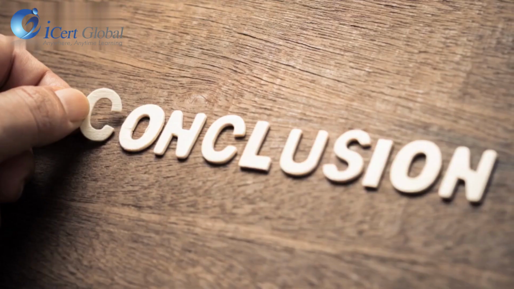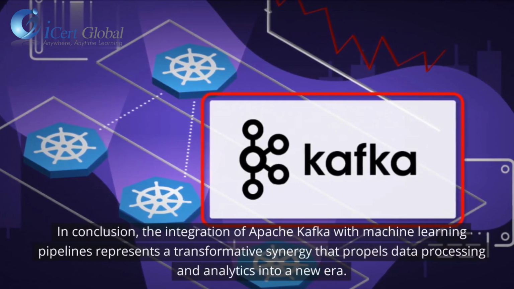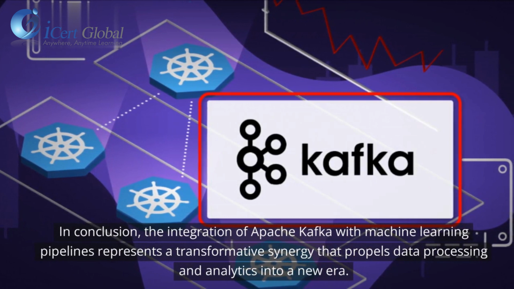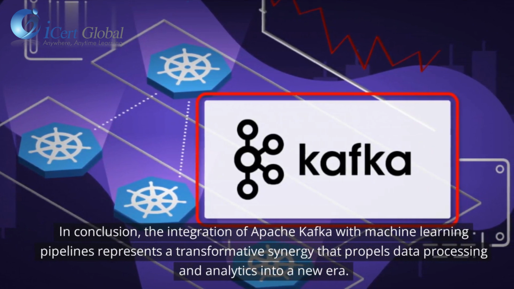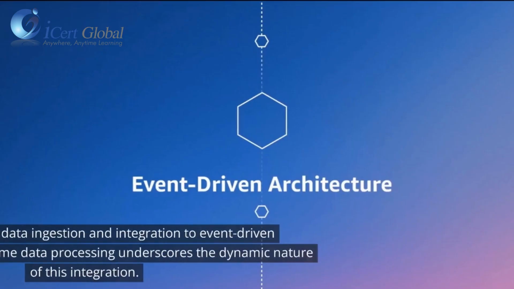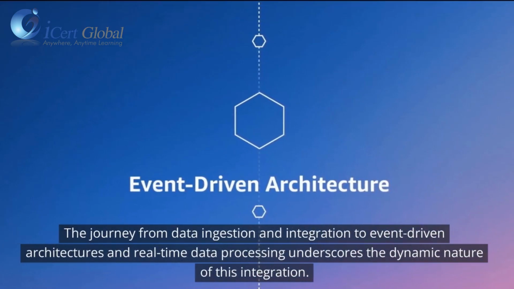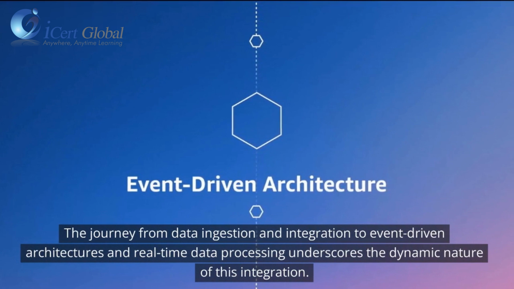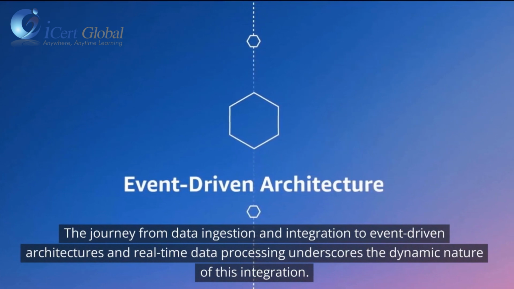Conclusion. In conclusion, the integration of Apache Kafka with machine learning pipelines represents a transformative synergy that propels data processing and analytics into a new era. The journey from data ingestion and integration to event-driven architectures and real-time data processing underscores the dynamic nature of this integration.